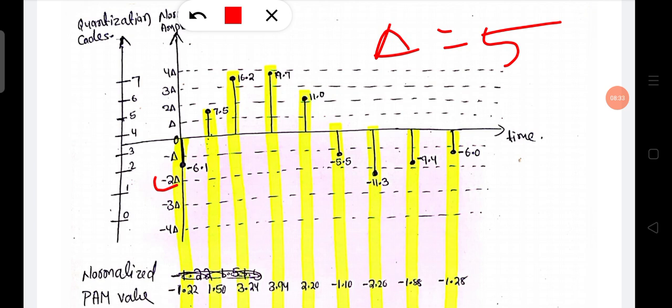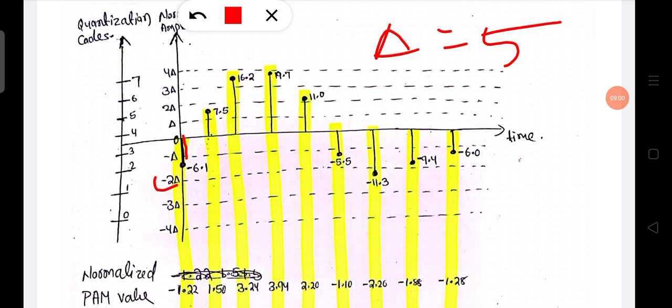The first sampling amplitude is minus 6.1. So minus 6.1 is placed between minus delta and minus 2 delta. Since delta is 5, this minus 6.1 is placed between minus 5 and minus 10.